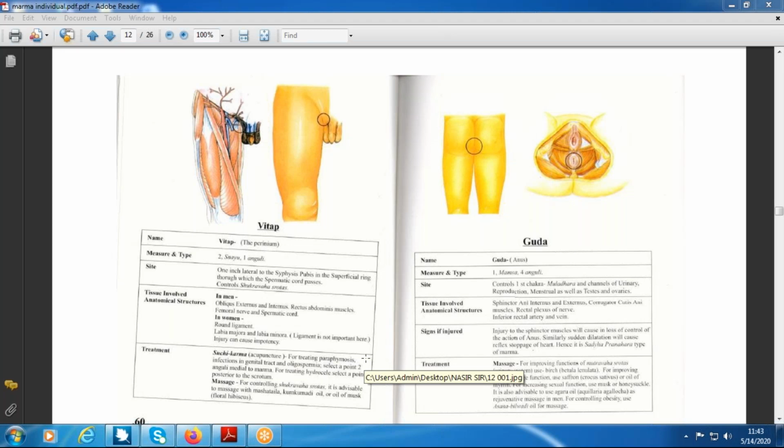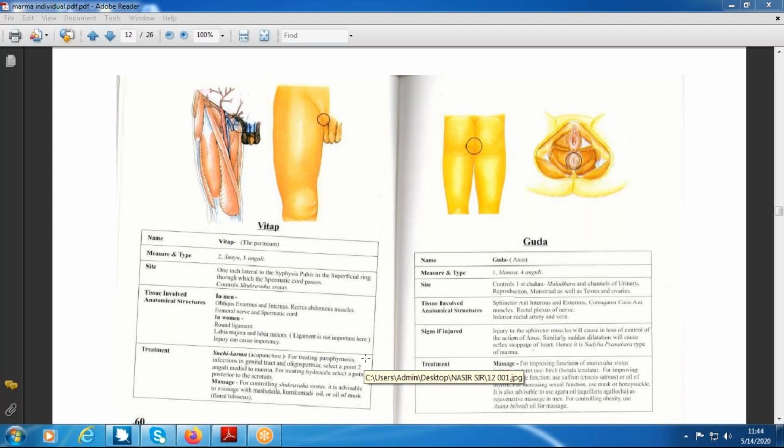So I request all the students, if you are facing any problem concerning the upper limb and lower limb marmas, please ask me some questions. I want to know any doubt or any queries from the student side.